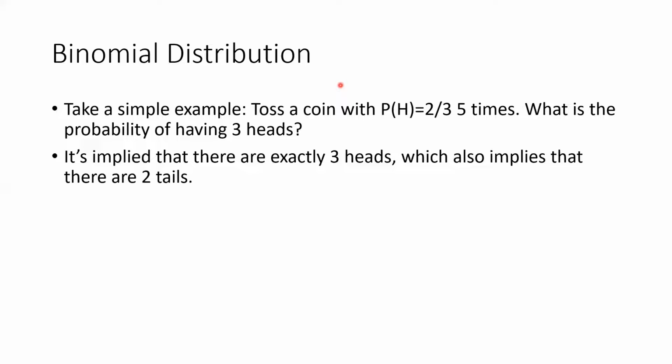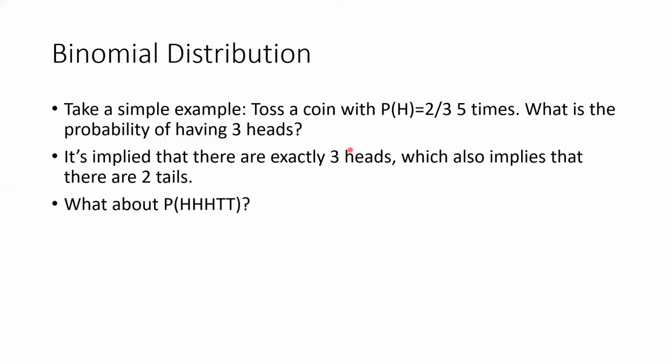This sentence implies that there are exactly 3 heads. You should not be confused by phrases like at least 3 heads or at most 3 heads. This means exactly 3 heads, which also implies that there are 2 tails. This is important: there are 2 tails. Totally, you toss 5 times, so you cannot forget about the results of the other 2 tosses. They are all tails.